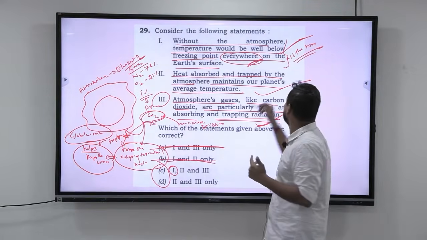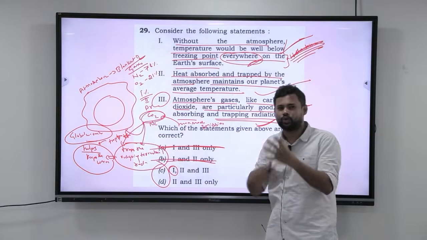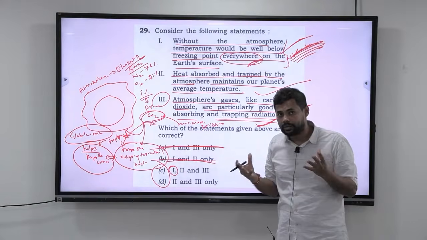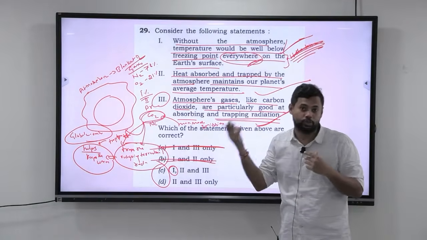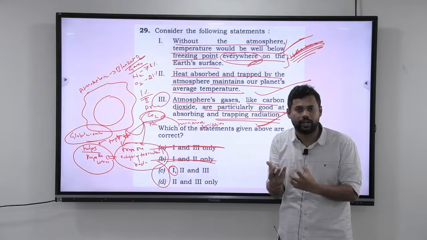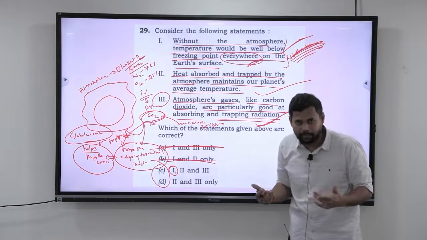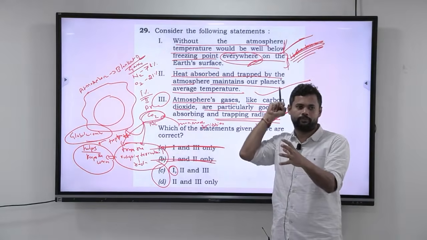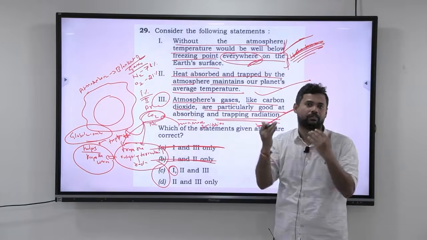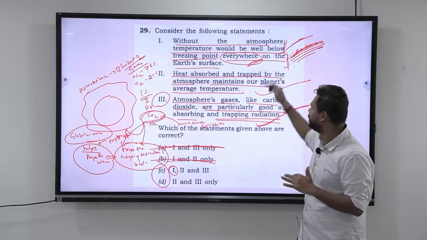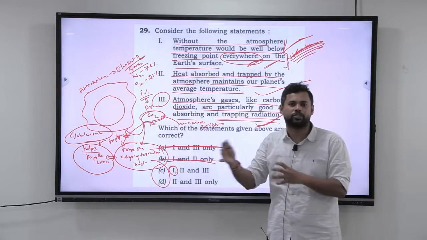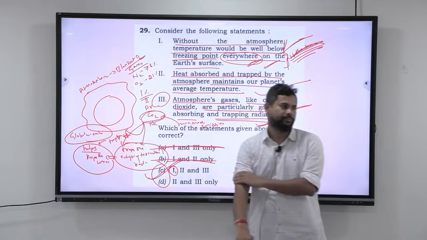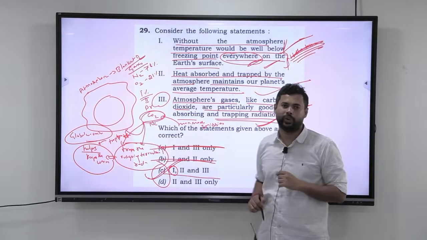Okay. But I am a person who will not overlook so much or overanalyze so much. Again, I may not be correct. I may not exactly understand how the UPSC will interpret. I'm just giving you my way of telling you that there can be multiple interpretations. But I'm just going to take this as a generic statement which says that if you remove the atmosphere, automatically the Earth will have very low temperatures. So if you take that as a statement, then I'm going to take it that it is one of the consequences of removing the atmosphere. So the answer should automatically become 1, 2 and 3. Okay. So here the answer is 1, 2 and 3.